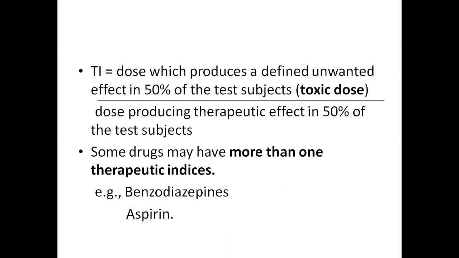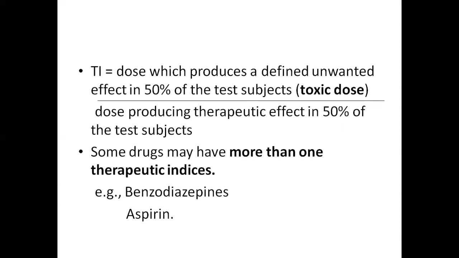And coming to the therapeutic index in human beings, it is the dose which produces a defined unwanted effect in 50% of the test subjects, that is the toxic dose, divided by the dose producing the therapeutic effect in 50% of the test subjects. It is the therapeutic index of the drugs which we will use in clinical practice.